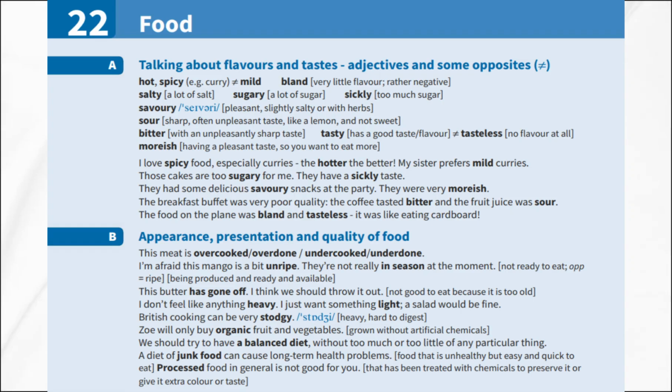Let us see some examples. I love spicy food, especially curries. The hotter, the better. My sister prefers mild curries. Those cakes are too sugary for me. They have a sickly taste. At the party, they had some delicious savory snacks that were very moreish.